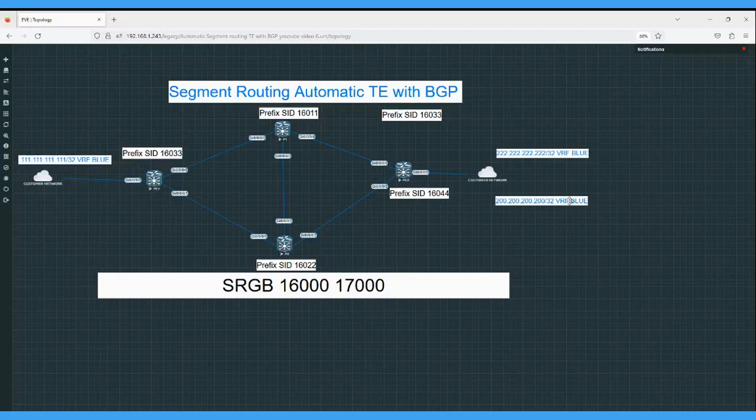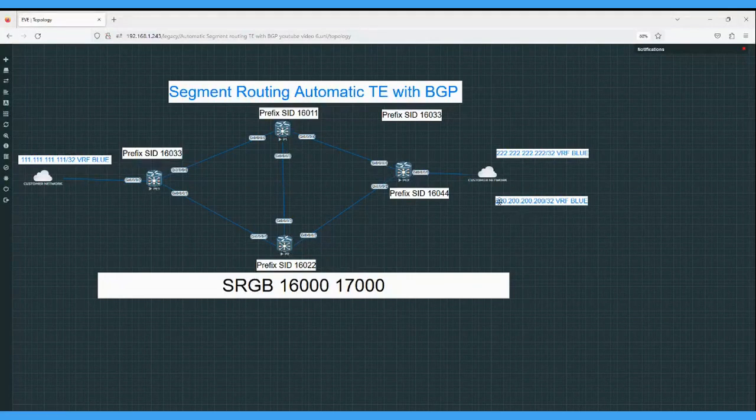So with segment routing automatic traffic engineering with BGP coloring, these are the requirements. For loopback 100, whose IP address is 2.2.2.2 and is part of VRF blue, we want the traffic to go this way: from PE1 to P2, then over this back-to-back link from P2 to P1, then this link.